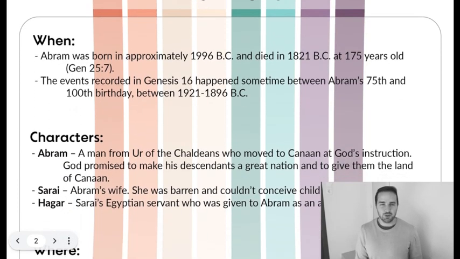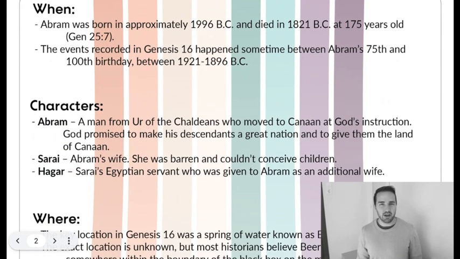In terms of our main characters, we've got Abram, better known as Abraham. He was a man who God made some promises to. The first promise was that God was going to give his descendants the land of Canaan as an inheritance. The second one was that he was going to give Abram a lot of children. And then the third one was that God was going to bless all the people of the earth through Abraham and his family line.